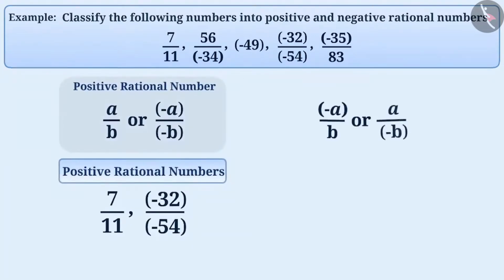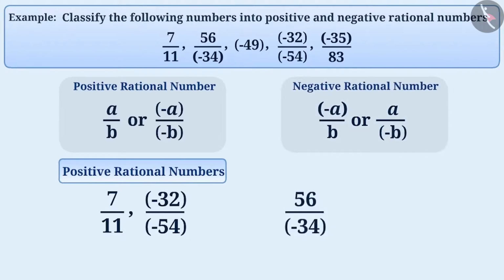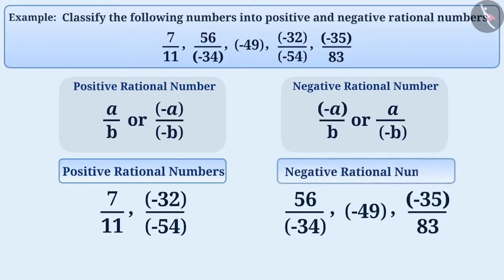Similarly, if either the numerator or denominator of a rational number is a negative integer, then it is called a negative rational number. For example, 56 by minus 34, minus 49, minus 35 by 83, etc. are negative rational numbers. Here we have also considered minus 49 as a negative rational number. Can you tell me why minus 49 is a rational number? Think for a while.